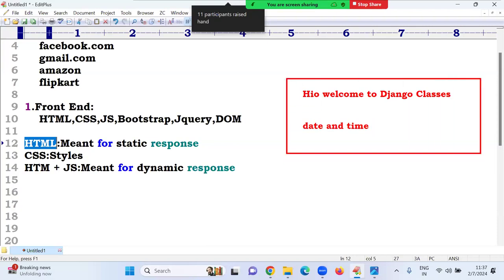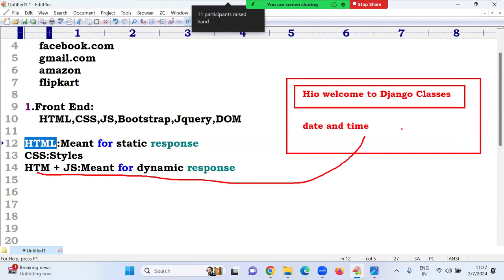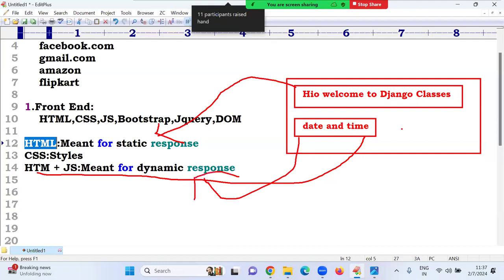Then HTML alone is not enough, because the time changes every minute. How do we calculate this? Compulsorily JavaScript is required because time changes every second. You have to go with HTML and JavaScript, both are required. To get the system date and time, there is a datetime module in Python, and by using that we can take it. If I want to display only static text labels, the first technology is enough, that is HTML. If I want to provide some response to my application, then both JavaScript and HTML are required.